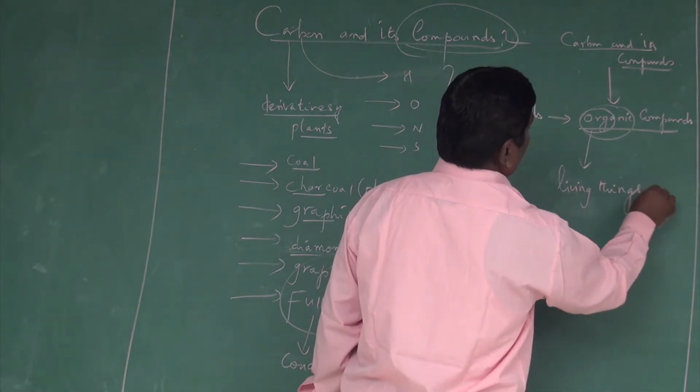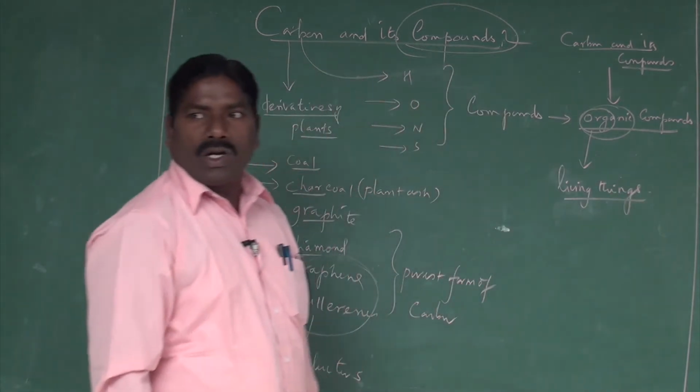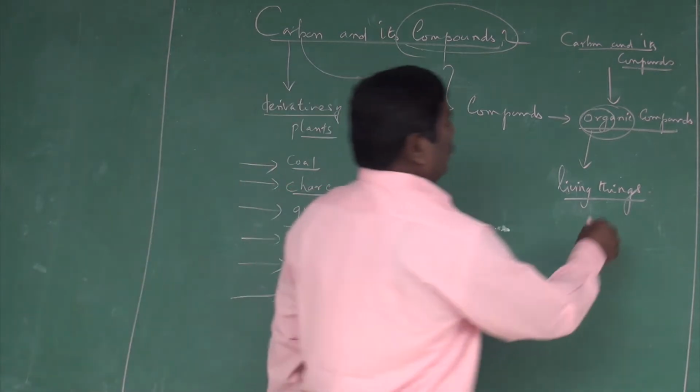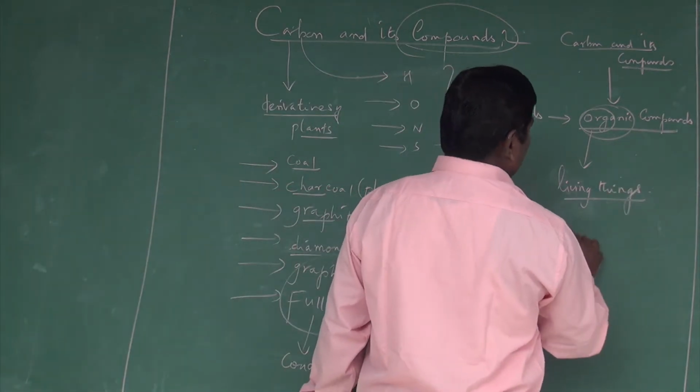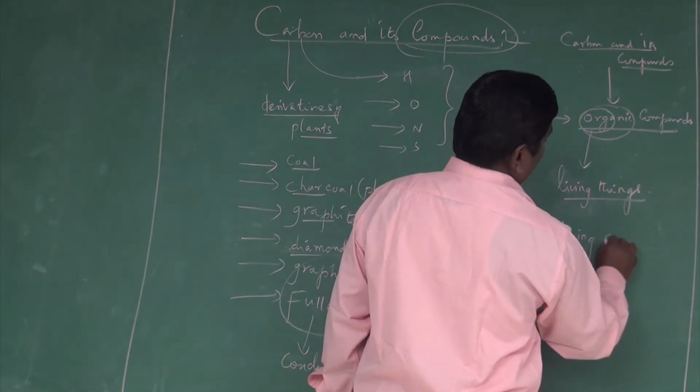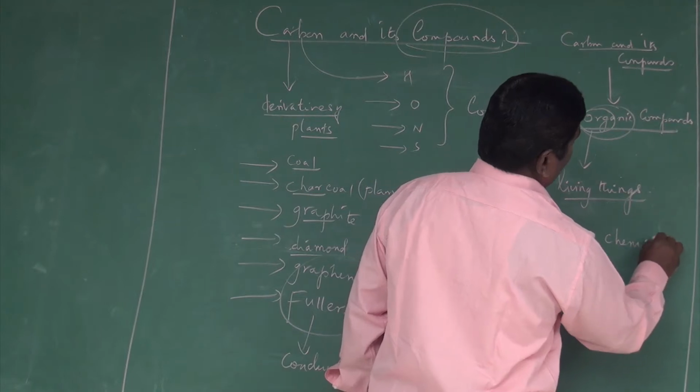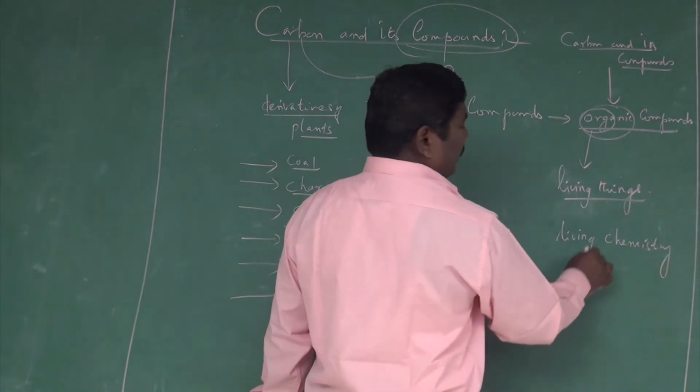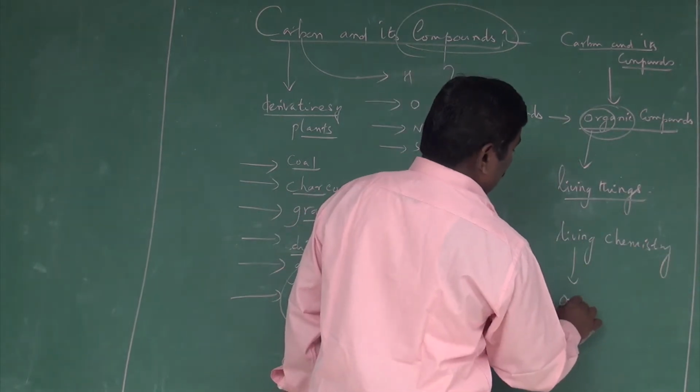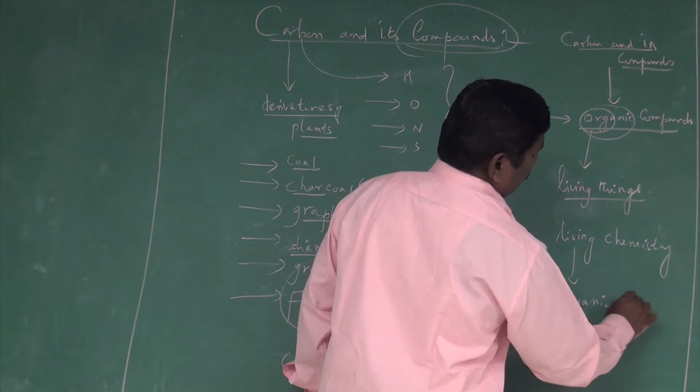Organic chemistry is nothing but what we can call living chemistry. Living chemistry is nothing but organic chemistry.